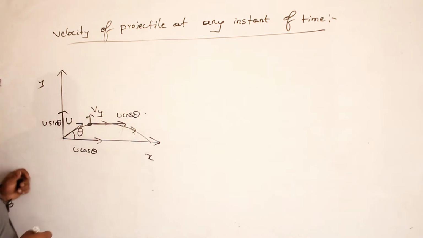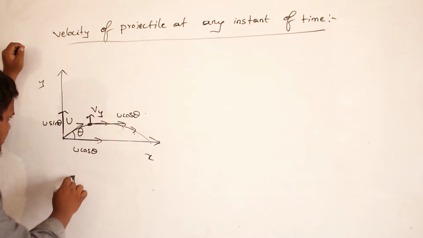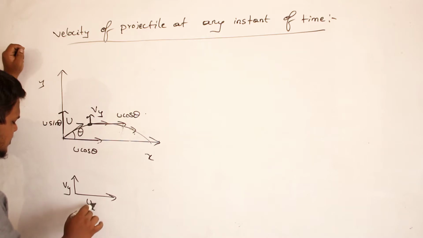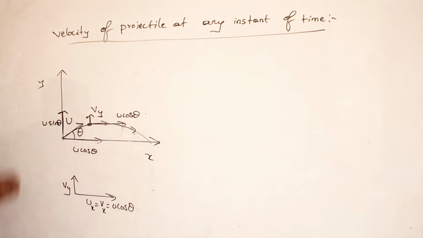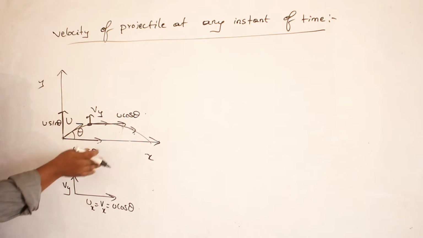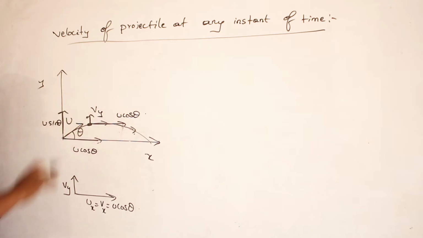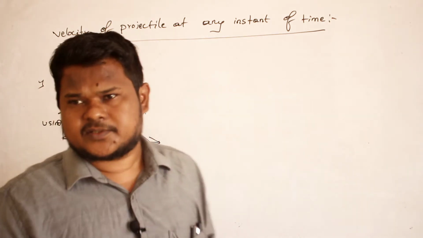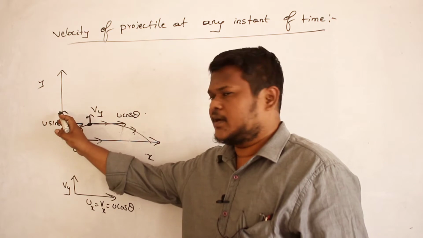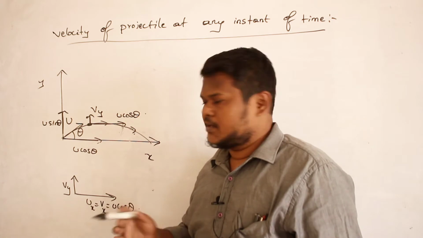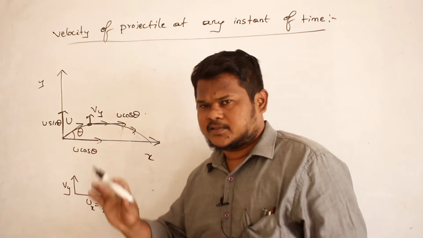So how can I draw the diagram of this? One velocity is Vy, another velocity is ux, which is also equal to Vx, which is again equal to u cos theta. Are you able to understand this statement? Vy is the final velocity along the y direction. This is definitely variable. Velocity along y-axis always changes. Initially its velocity is very large, but when it reaches here, velocity along y-axis is very small. But horizontal velocity is always constant.